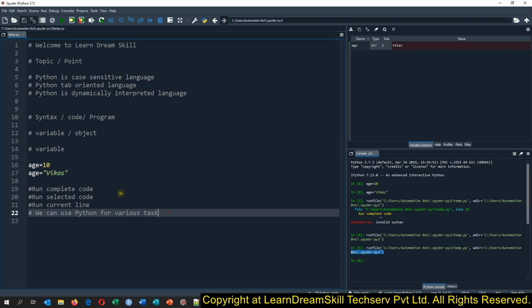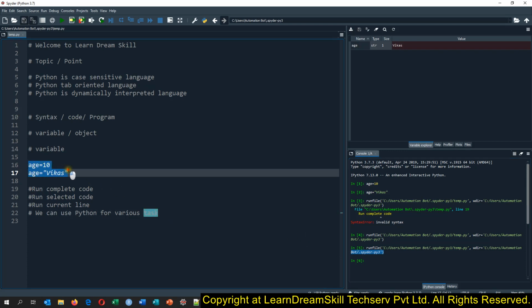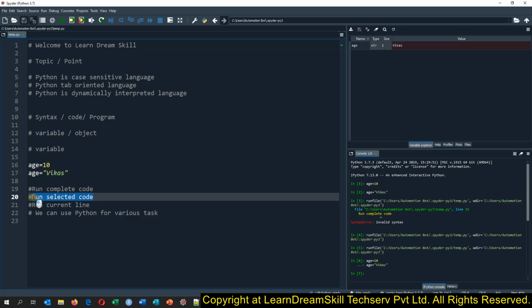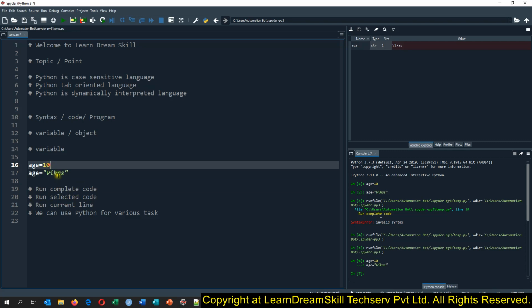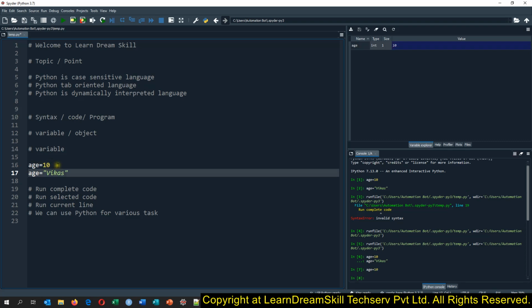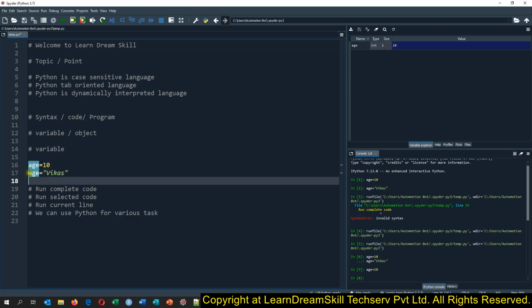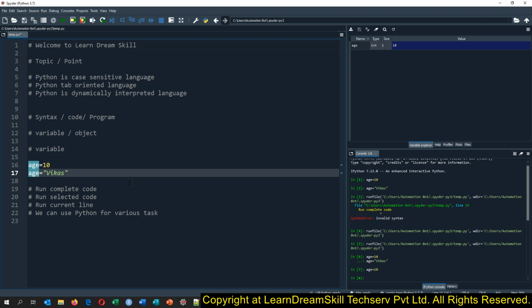And if you want to run the selected code only, say I want to run these two lines at once, I need to press F9. This way we can run the code based on the selection itself. And if you want to run your current line only, your cursor should be in that line, at the end, the start, or anywhere, and just press F9. The code will run this line and the cursor will go to the next line. That is how we run our code in three ways in Python.